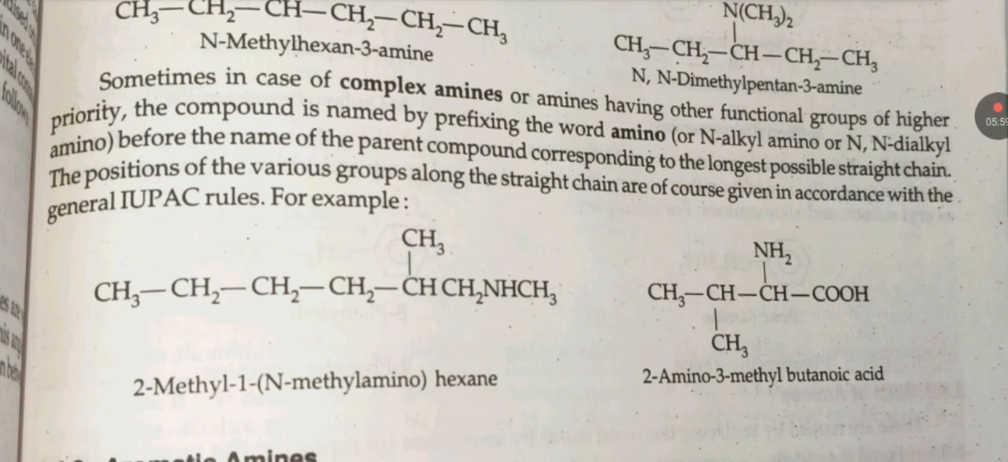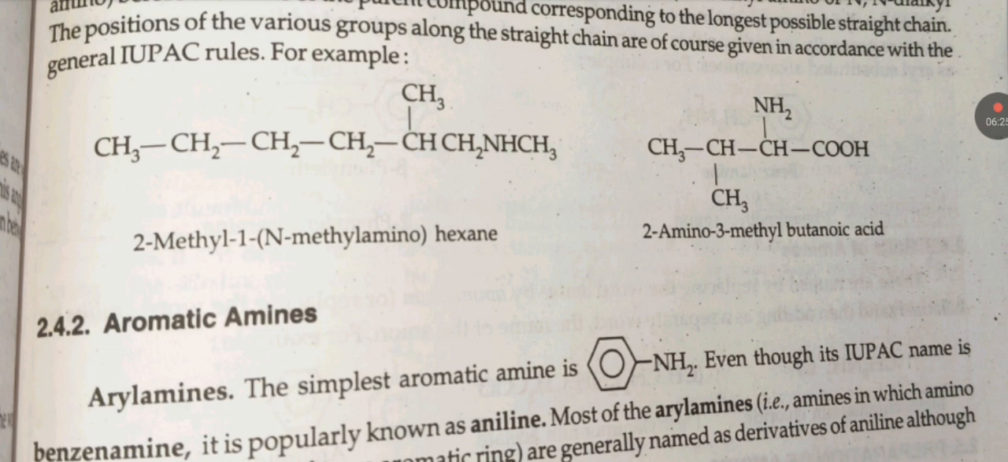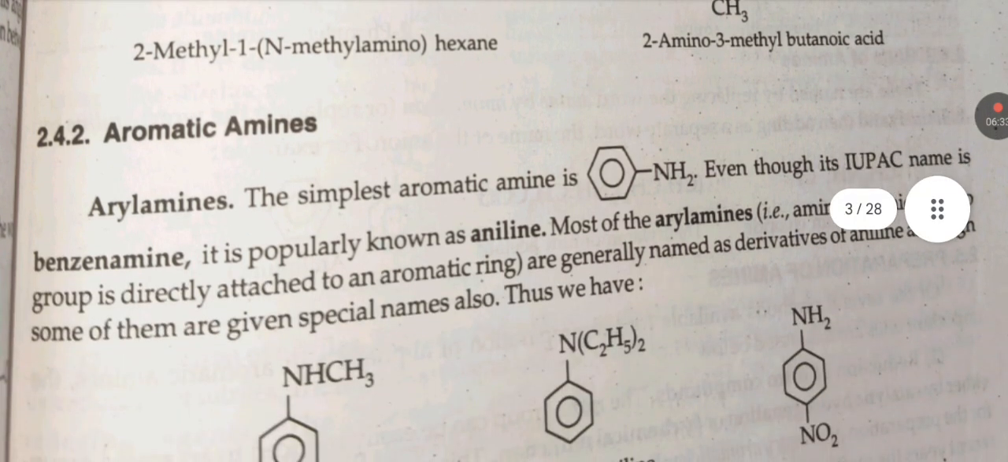Sometimes in the case of complex amines or amines having other functional groups of higher priority, the compound is named by prefixing the word amino before the name of the parent compound corresponding to the largest possible straight chain. The positions of various groups along the straight chain are of course given in accordance with the general IUPAC rule. For example, 2-methyl-1-(N-methylamino)hexane, 2-amino-3-methylbutanoic acid.